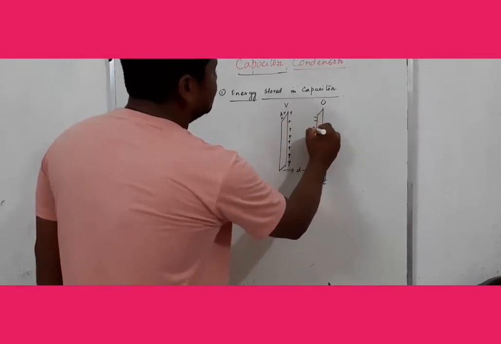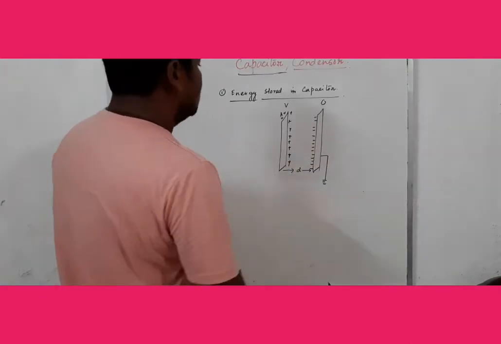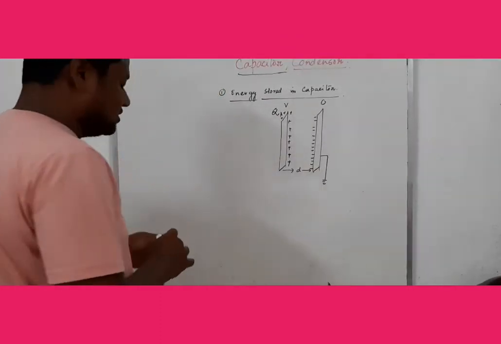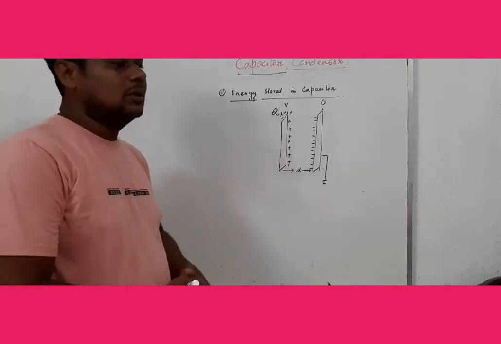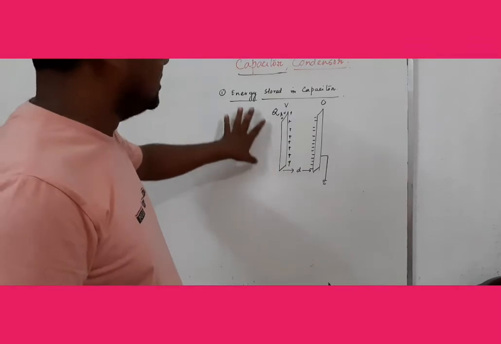Obviously the negative charge is induced on the second one. So the total charge Q is stored in the capacitor. Now we have to calculate the total energy of the system.